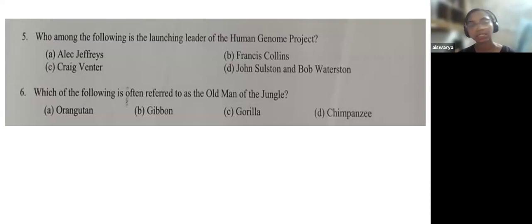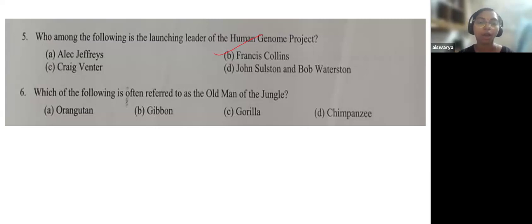So here, the right answer is B, Francis Collins. If you know, you could have answered this. Otherwise, it would have been difficult. Okay, Francis Collins.